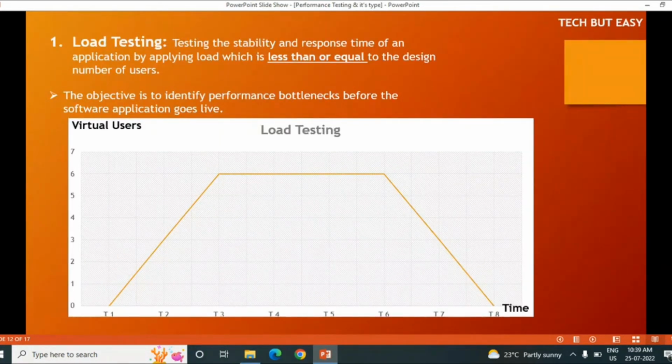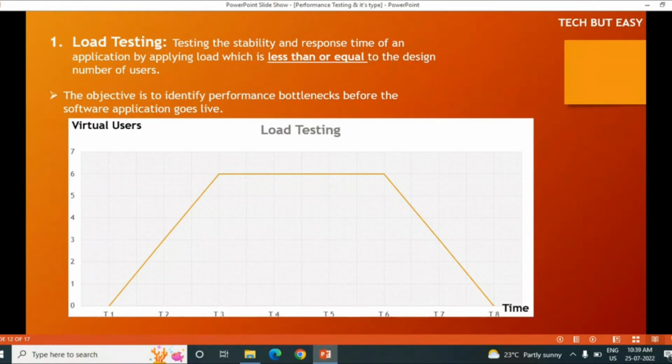First comes load testing. What is load testing? Load testing is nothing but testing the stability and response time of an application by applying a load which is less than or equal to the design number of users. If the customer requirement is that a maximum of 100 users will come per hour on my application, then in load testing we check with the 100-user load, or we can apply less than that as well.